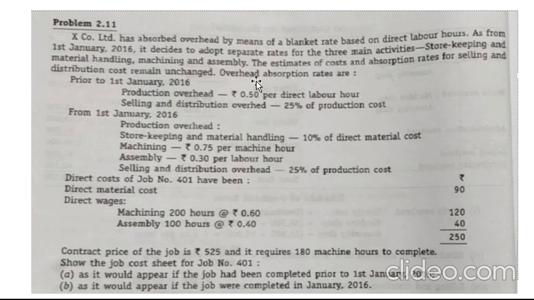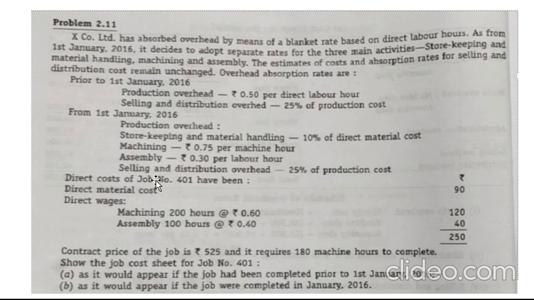Overhead absorption rates are: prior to 1st January 2016, production overhead is Rs 0.50 per direct labor hour. Selling and distribution overhead is 25% of production cost. From 1st January 2016, production overhead, storekeeping and material handling is 10% of direct material cost. Machining Rs 0.75 per machine hour. Assembly 0.30 per labor hour. Selling and distribution overhead 25% of production cost.